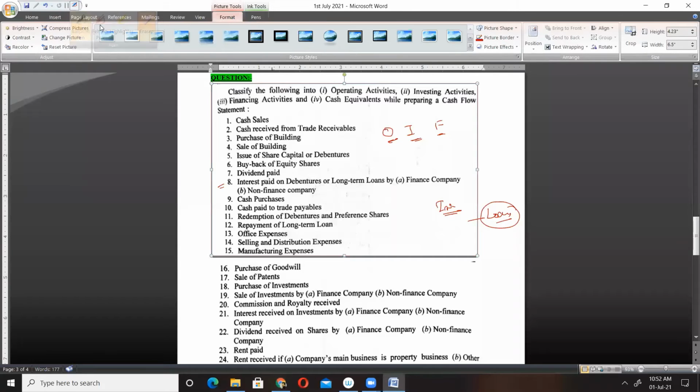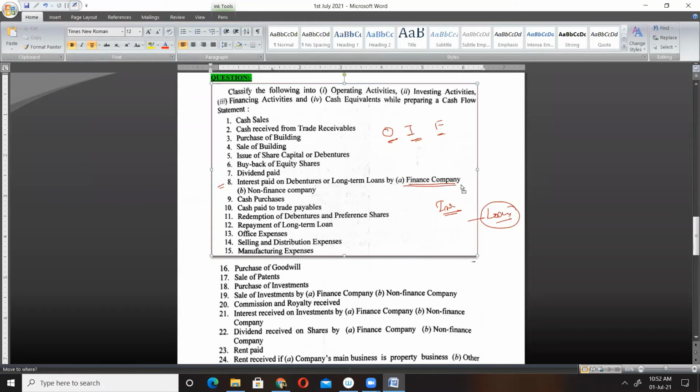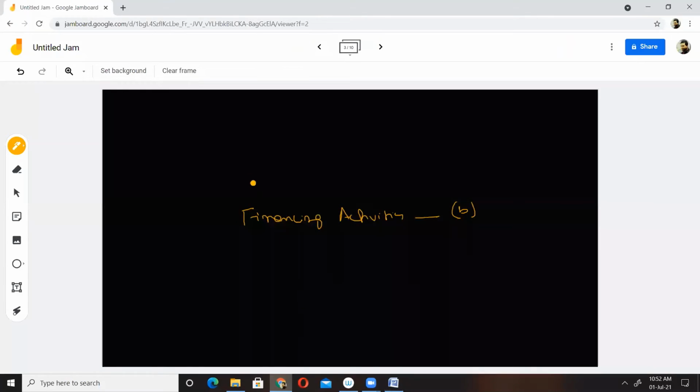For A you have a finance company. So finance company means what? The regular activity of this organization is to provide loans and earn interest, or take loans and pay interest, isn't it? So interest paid on debentures for a finance company is a day-to-day activity, and hence it is operating activity. So 8A will be our operating activity. Okay, am I clear or not? Tell me.